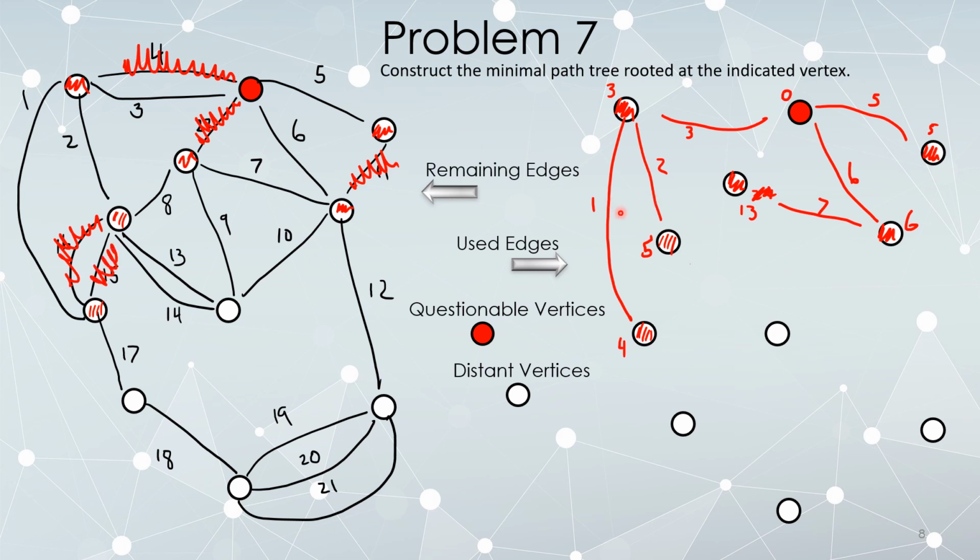All right. Here I've got an edge labeled 8. Let's attempt to use it. Since I'm connecting two vertices that were already connected, I try both directions. 13 plus 8 is bigger than 5, so no. 5 plus 8 is 13, that's a tie, and we've decided to never use ties. So I'm not going to use this edge, and since I made that determination when I first tried to use it, I know I'm never going to use it.